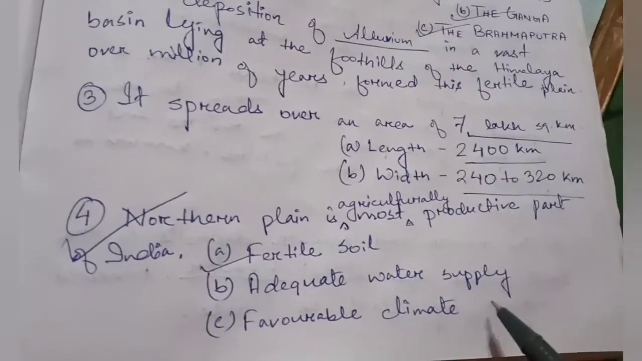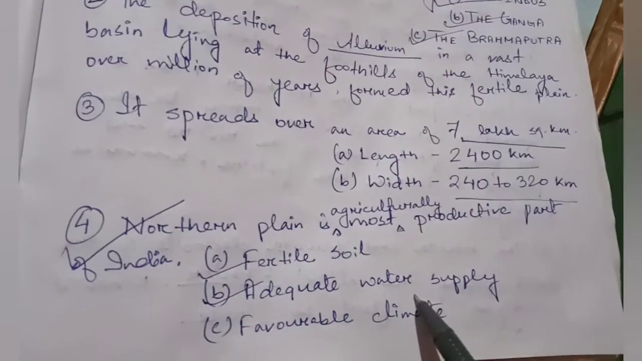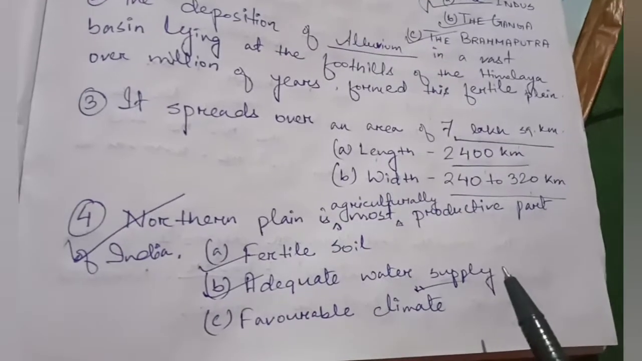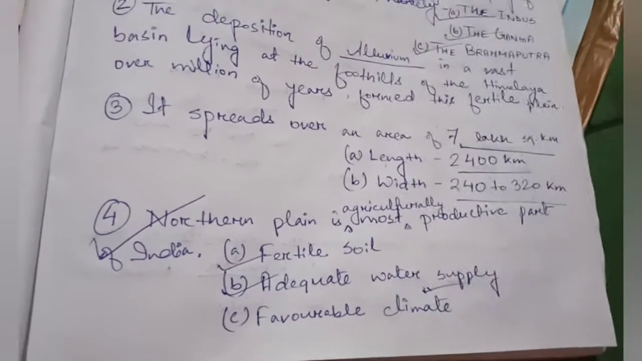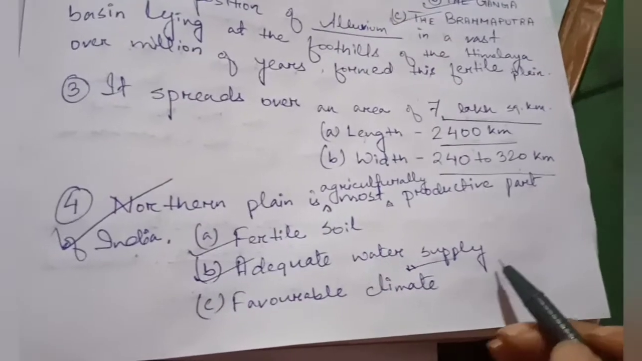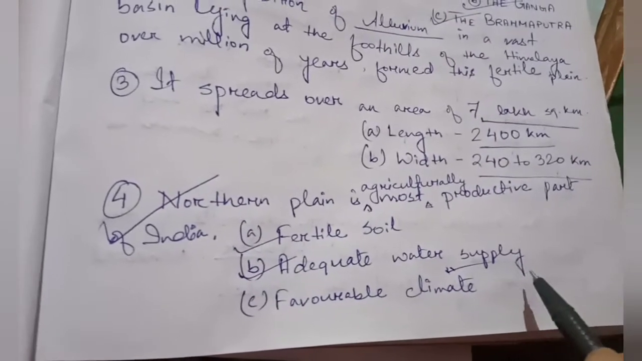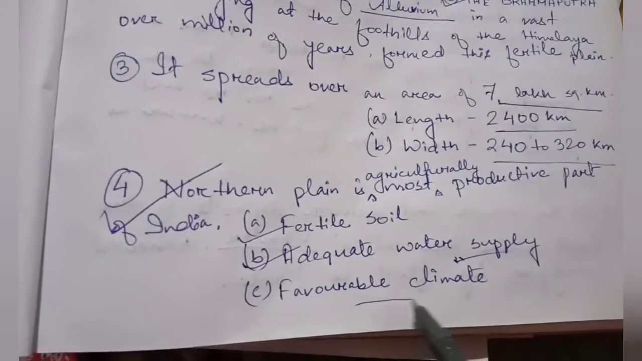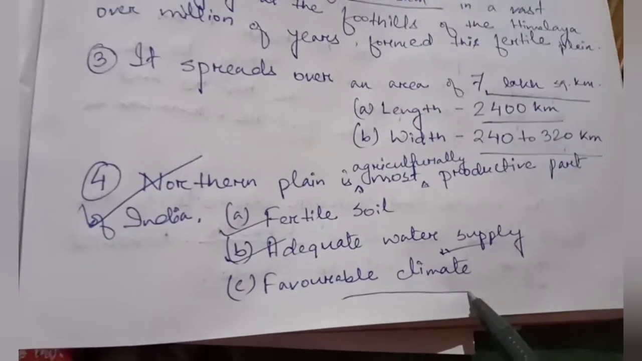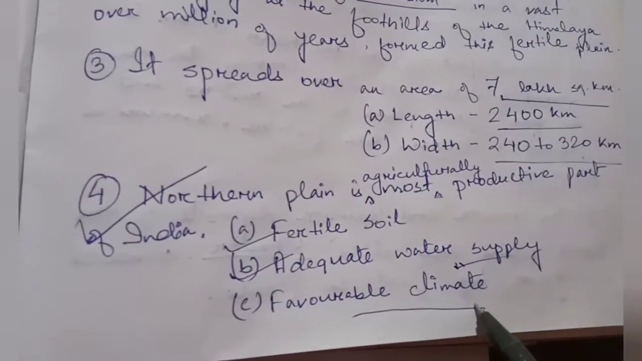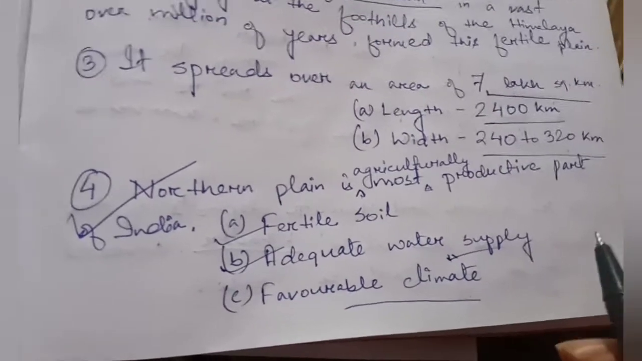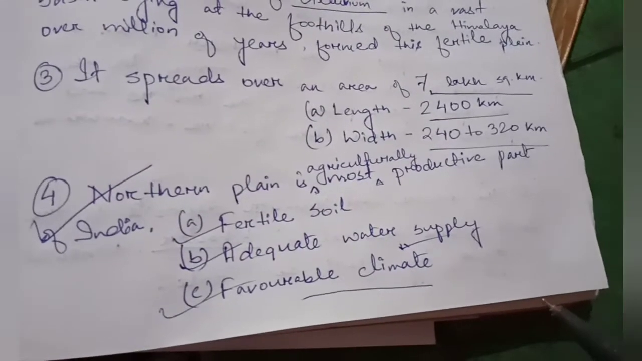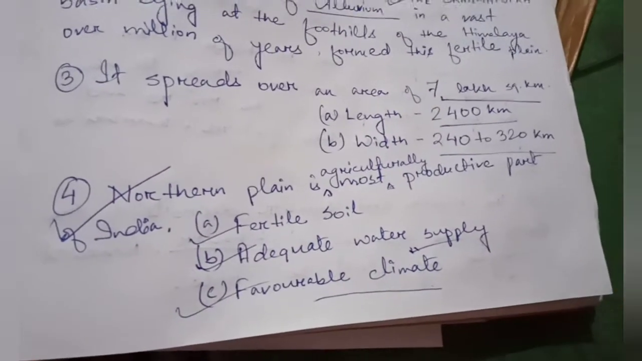And there is adequate water supply because it gets water from Indus, Ganga and Brahmaputra. I already told you that this is the interplay of three major rivers and that is the formation of northern plain. So it gets water from all the three rivers. So there is no scarcity of water. Adequate water supply is very much needed for a good agriculture. And the climate is also favorable. The climate which is needed for growing agriculture is present in the northern plain. So northern plain is said as agriculturally most productive part of India. These are three reasons why we can say this is a most productive part of India.